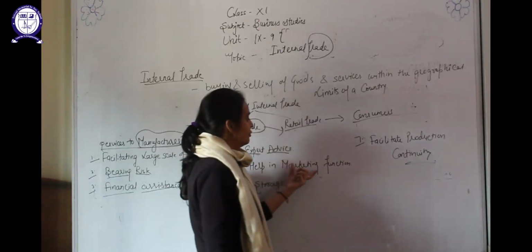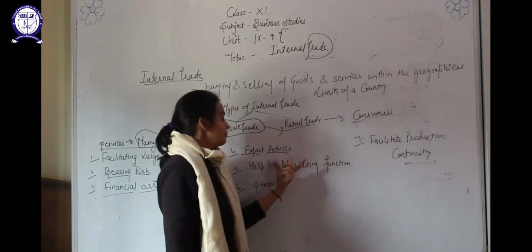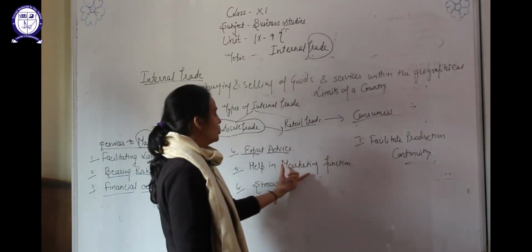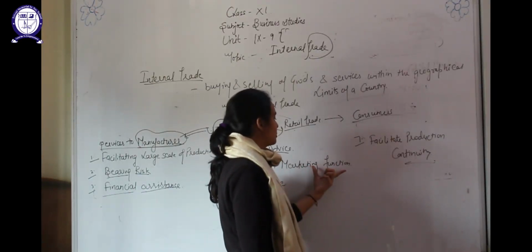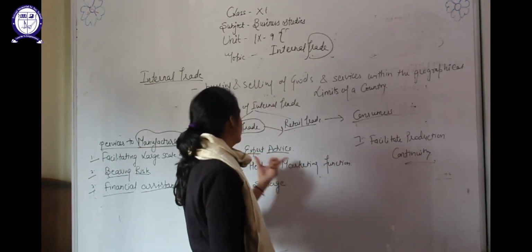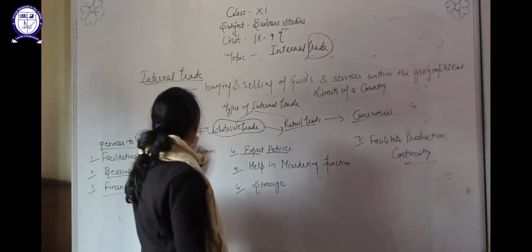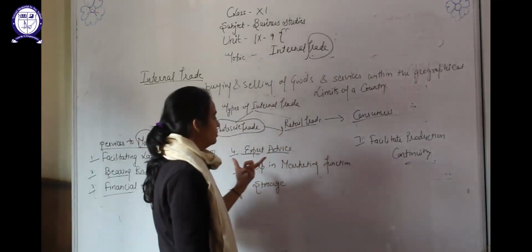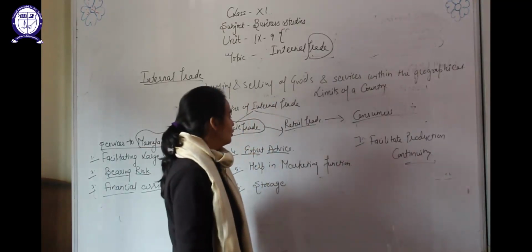Help in marketing function, that means promoting the product. The wholesaler, who is doing business at a large scale, promotes the product. They use hoardings and pamphlets for the promotion of the product, which is beneficial for both manufacturer and retailer. They will spend a smaller amount for promoting the product, and the promotion and marketing of the product will be helpful in selling the product.